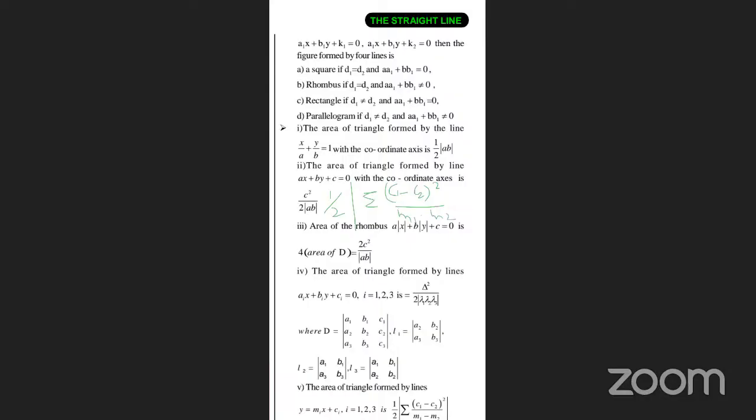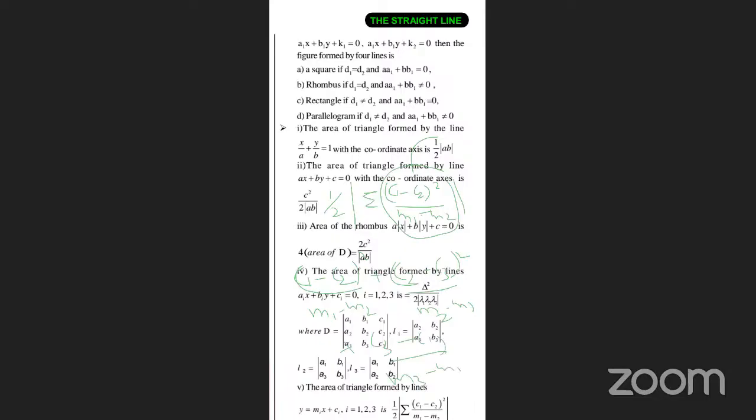That means this part you have to split and do the summation. That will become c1 minus c2 by m1 minus m2 whole square, plus c2 minus c3 by m2 minus m3 whole square, plus c3 minus c1 by m3 minus m1 whole square.